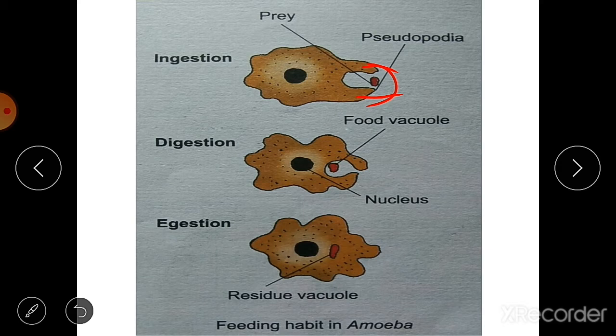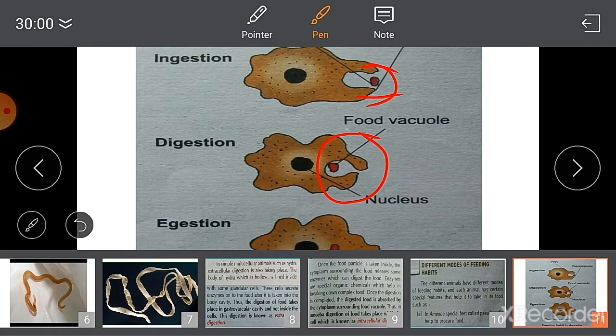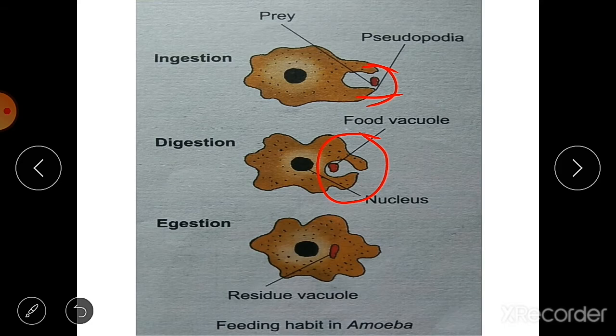Here you can see the food vacuole is formed. Inside this food vacuole, digestive juices are released, and these digestive juices convert the complex substances present in the food into simpler soluble substances.